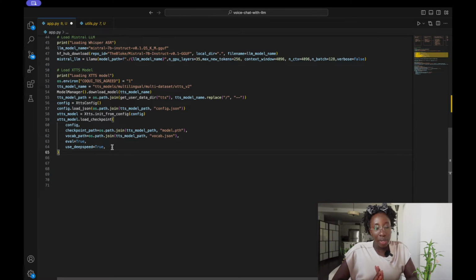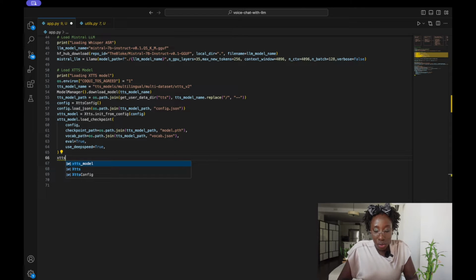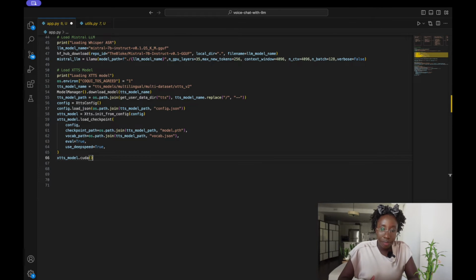Once that's done, we go ahead and load our checkpoints, which is the model we just downloaded, into the XTTS model. We'll pass the checkpoint path, which is model.pth, and then we'll also pass the vocab paths, which we also downloaded when we downloaded the model. And lastly, we'll set the model to use CUDA, so it uses the GPU.